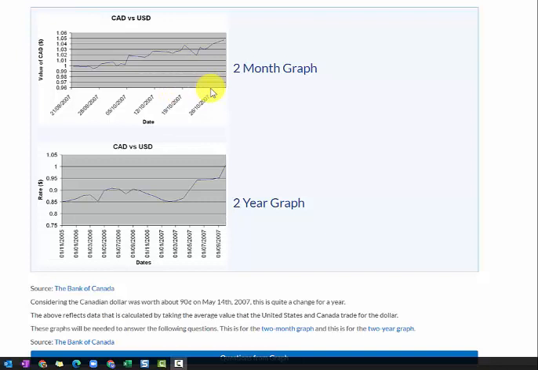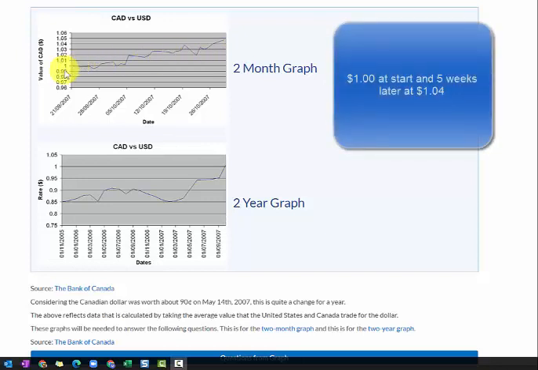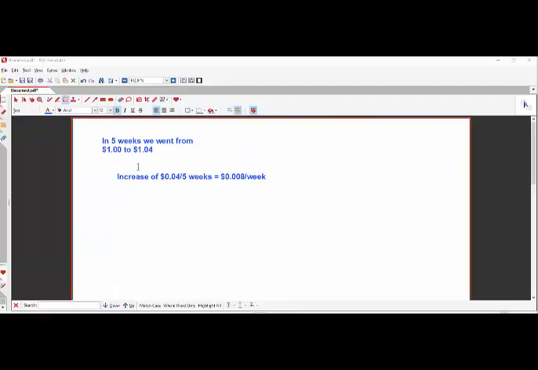So let's look at what's happened. The value of the Canadian dollar back then actually was, we were above the US somehow, and we started at $1 US and we went up to $1.04 US. So although it went up and down and up and down, the general trend is that it's going up, and it fluctuates a bit. That's the up and down. But over those 1, 2, 3, 4, 5 weeks, we've gone up from $1 to $1.04. So we're looking in 5 weeks, went from $1 to $1.04. So that's an increase of 4 cents in 5 weeks.